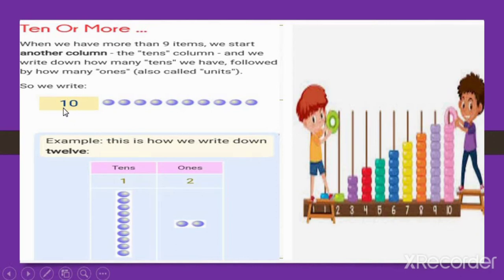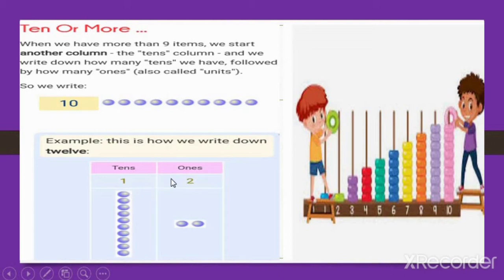So we can say that this is the form of tens, where a 0 is present in the place of ones. Here we create two columns of tens and ones. Look at this example. We have the number 12. So how can we write it? First of all, we have to separate these two digits into two columns, one of tens and one of ones.